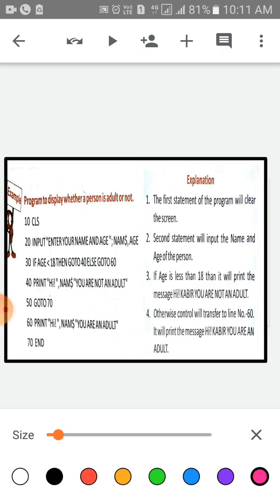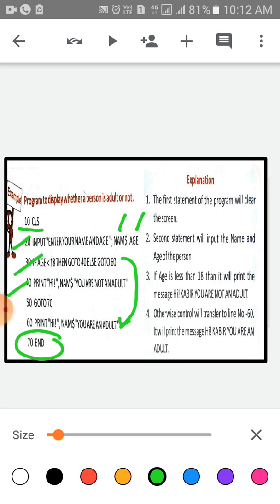Now children, a second example is also there. Program to display whether a person is an adult or not. First of all, the first line is clear the screen, CLS, and the last line is write down END. Second line, input enter your name and age. Name$ and age are the variables. Third line, if age is smaller than 18, then go to the fourth line, else go to the sixth line.